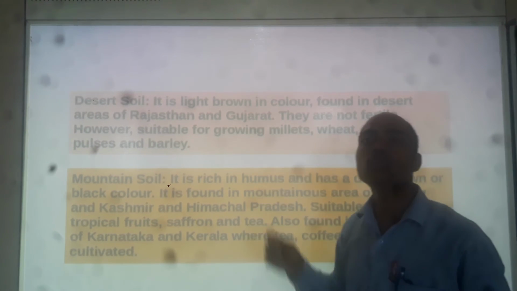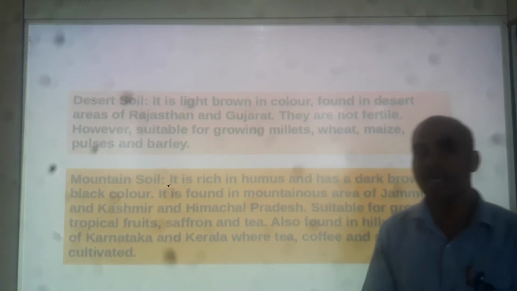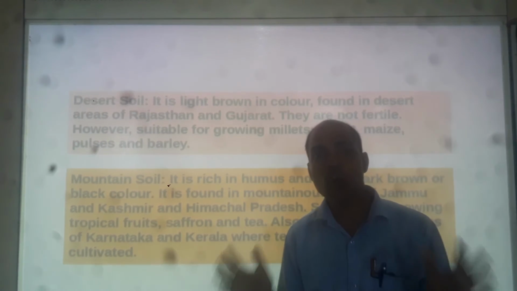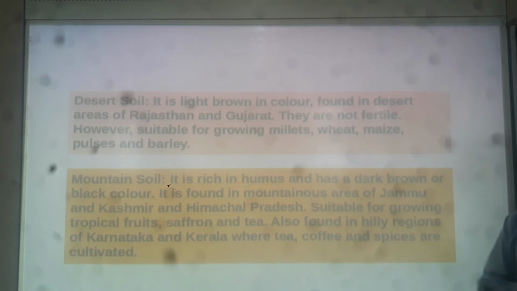These provide nutrition to the plants. The more humus in the soil, the better it is for the plants. Always remember, mountain soil is rich in humus and has a dark brown or black color.